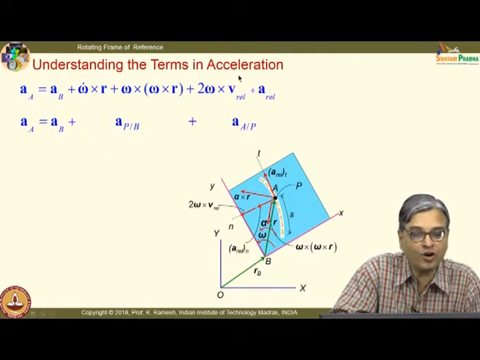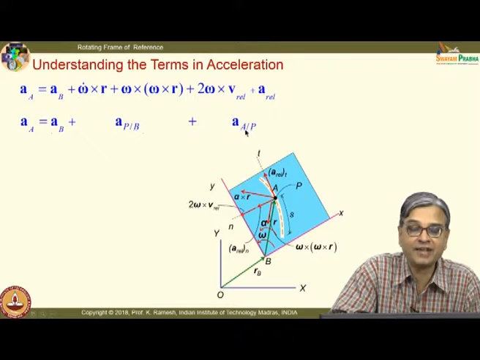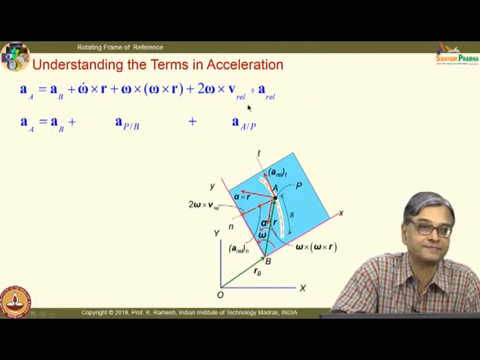And these two quantities refer to the relative acceleration between point A and point P. If you look at the velocity, I had V rel and this was also V of A with respect to P. In addition to that, I have the other term 2 omega cross V rel.